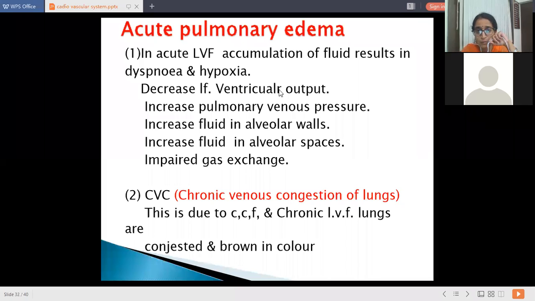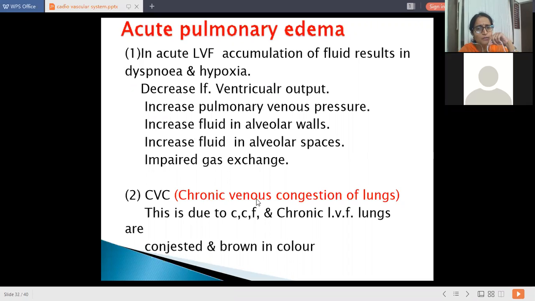Accumulation of fluid in the pulmonary circulation will give rise to a decrease in left ventricular output. Pulmonary venous pressure, that is back pressure, increases. This will give rise to increased fluid in the alveolar walls and in the alveolar spaces, and there is impaired gas exchange. So this all gives rise to dyspnea and congestion in the lung.